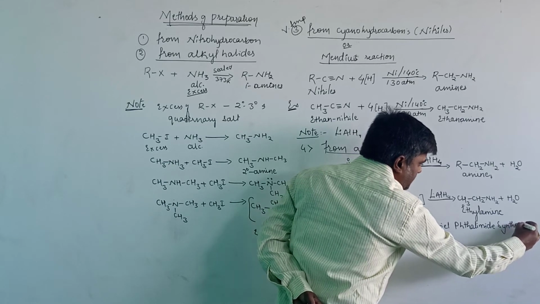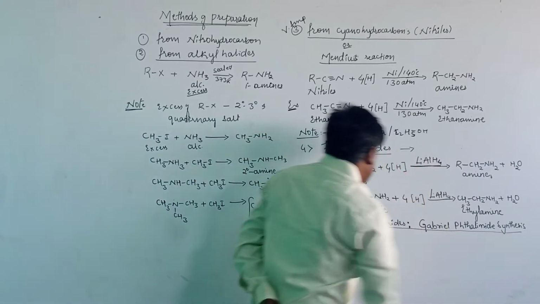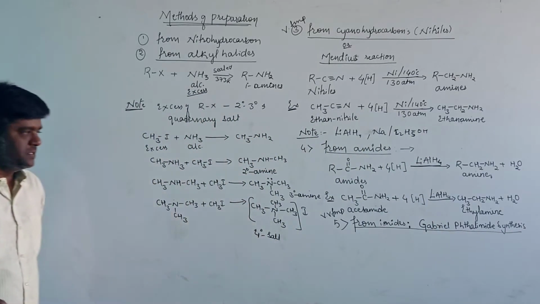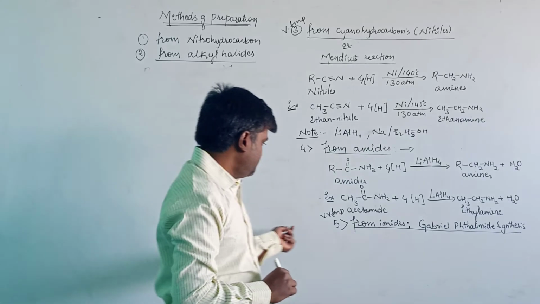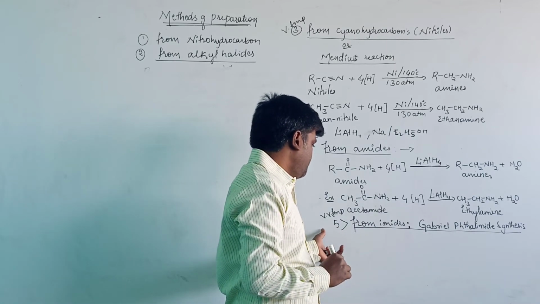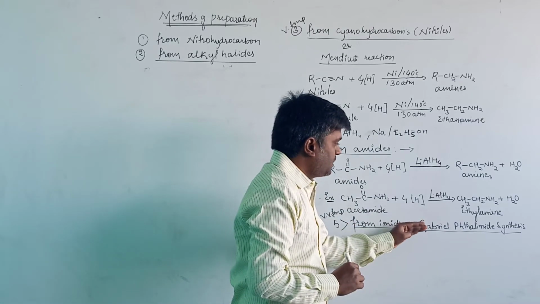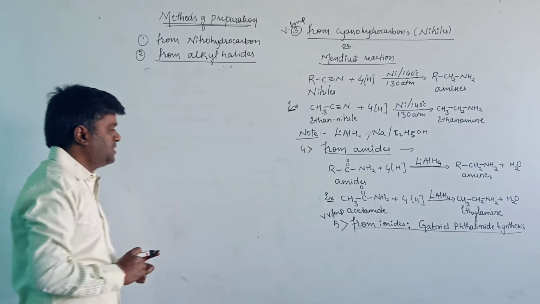Name the reaction here. This is very important. That is from phthalimide, or Gabriel phthalimide synthesis. Let us see the fifth method, the preparation of amines from phthalimide, or Gabriel phthalimide synthesis. This is very important for the examination.